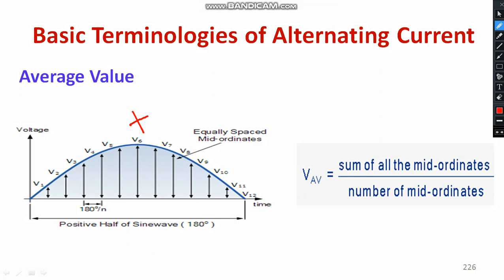Now how to calculate average voltage? Here you can use the formula. The average voltage is given by the sum of all mid ordinates. These are the mid ordinates: V1, V2, V3, V4, etc., up to V12, divided by the number of mid ordinates. There are 12 mid ordinates available here. So the total sum of instantaneous voltage values divided by the number of mid ordinates gives you the average value of voltage. Likewise, you can calculate it for current also.